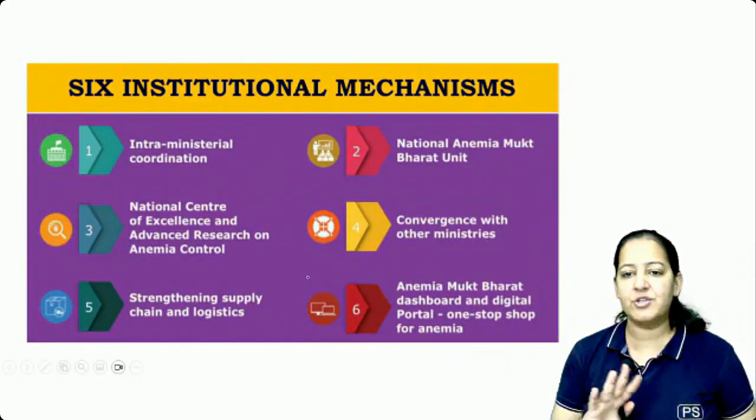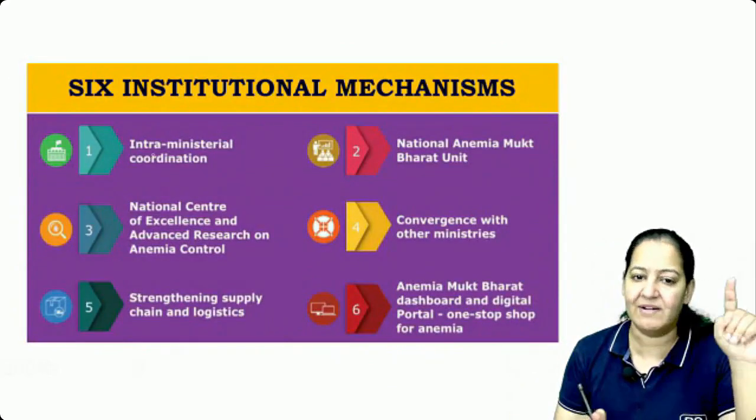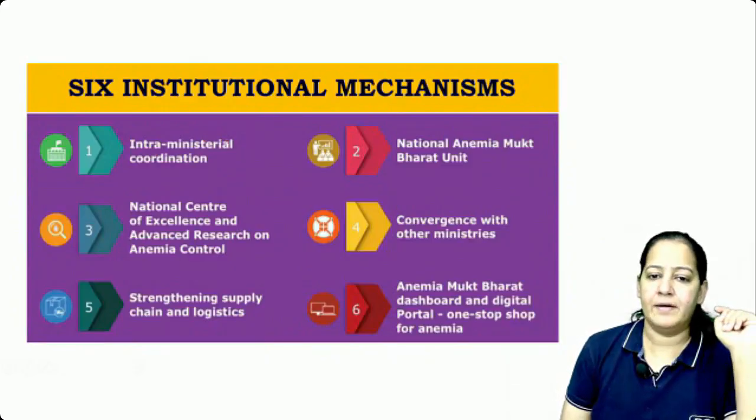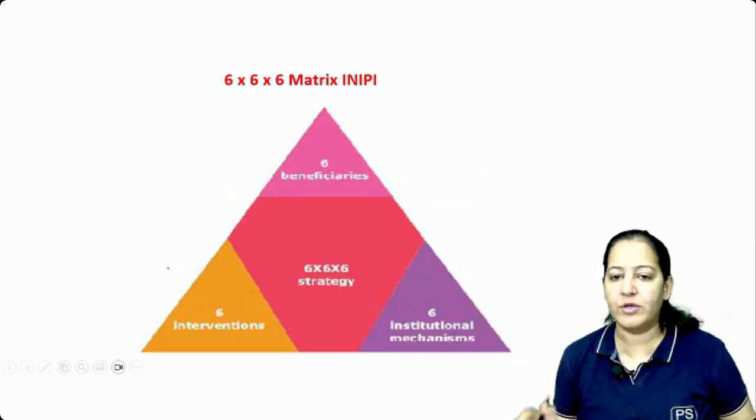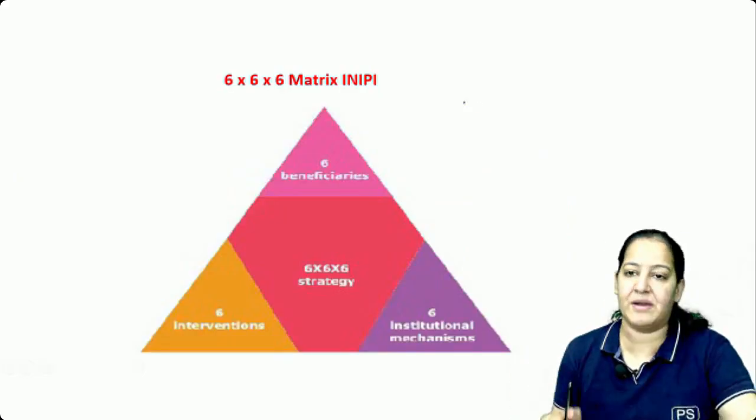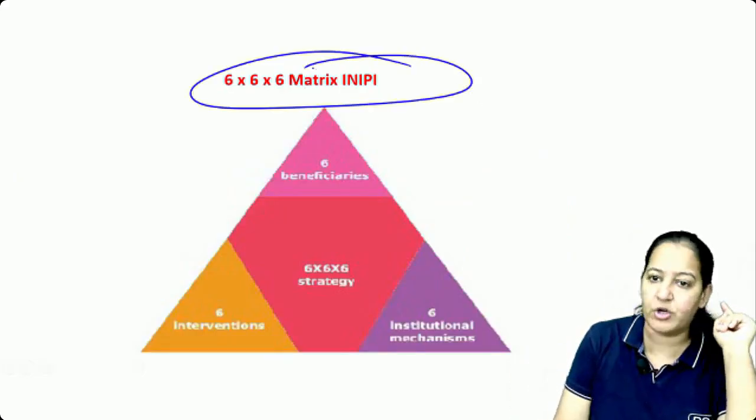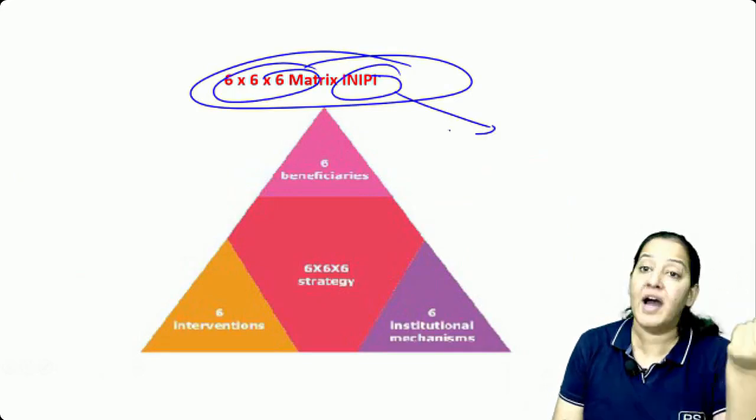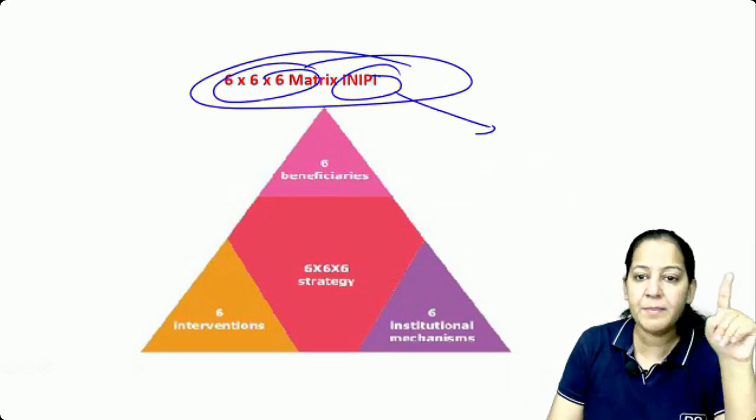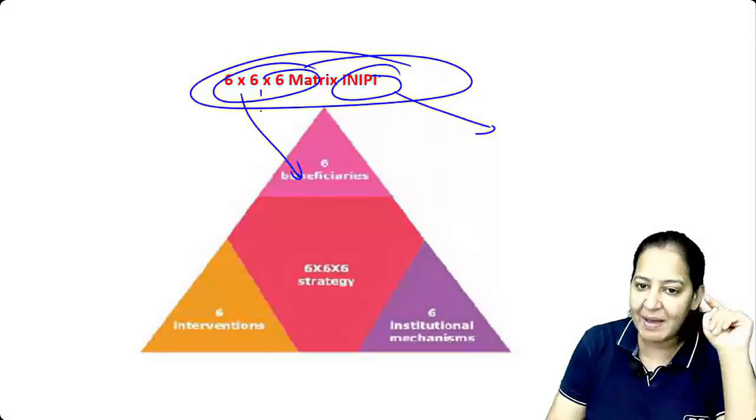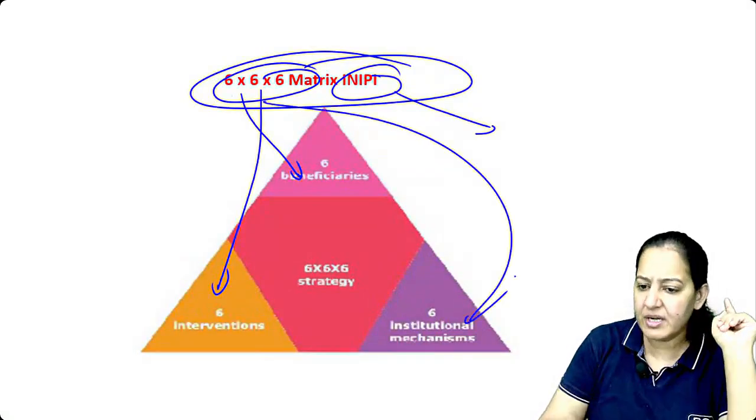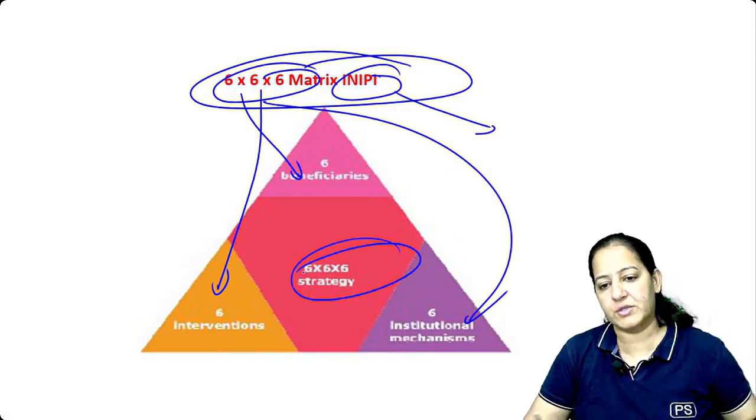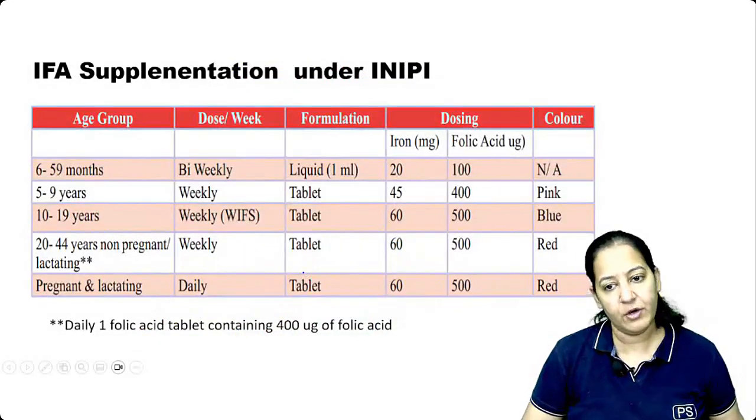And there are 6 institutional mechanisms also. Don't learn, just have a look. These are the 6 institutional mechanisms. Nobody is going to ask. So it's a 6 into 6 into 6 matrix. Maximum they can ask a question on this: 6 into 6 into 6 is what? The vision is Anemia Mukt Bharat. What do you mean by 6 into 6 into 6? There are 6 beneficiaries, 6 interventions, 6 institutional mechanisms, a 6 into 6 into 6 strategy. How many of you got it? Can we go ahead?